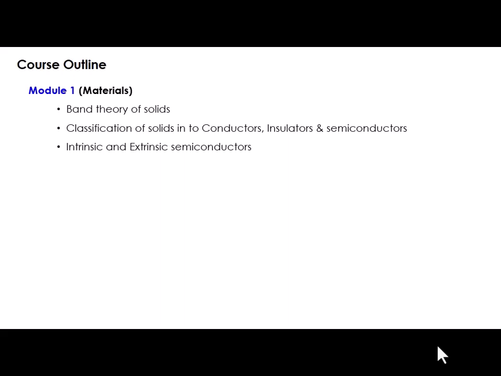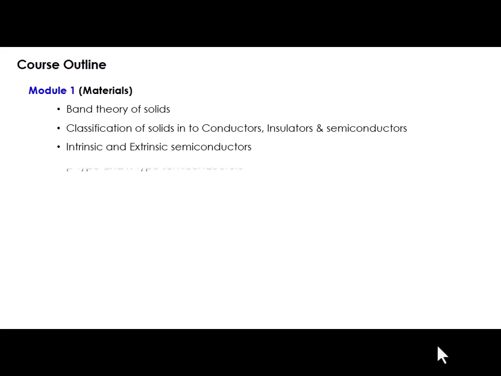What are semiconductors? What are the typical values of conductivity and resistivity of a semiconductor? How do they behave? Why are they called semiconductors? All these things we will discuss. And we will classify the semiconductors again into two types. One is called intrinsic semiconductor, another is called extrinsic semiconductor, where intrinsic semiconductor is also called a pure semiconductor and extrinsic semiconductor is also called an impure semiconductor. We will discuss why they are called pure and impure semiconductors, what is the logic behind calling them intrinsic and extrinsic semiconductors. All these things we will discuss in this part.